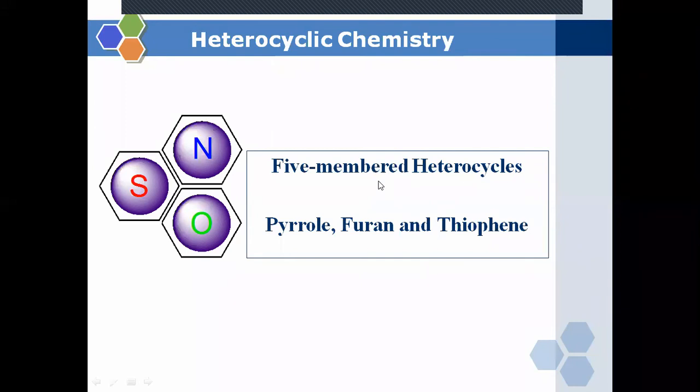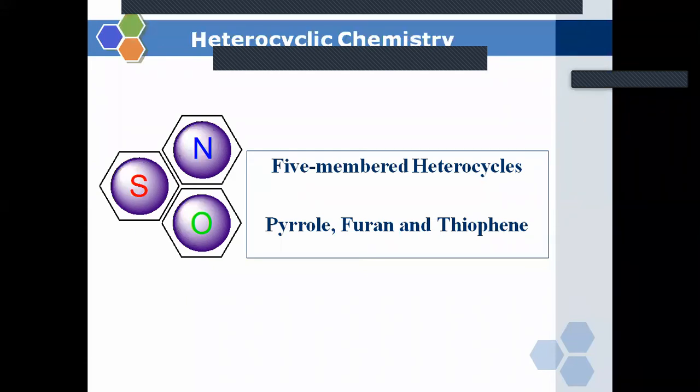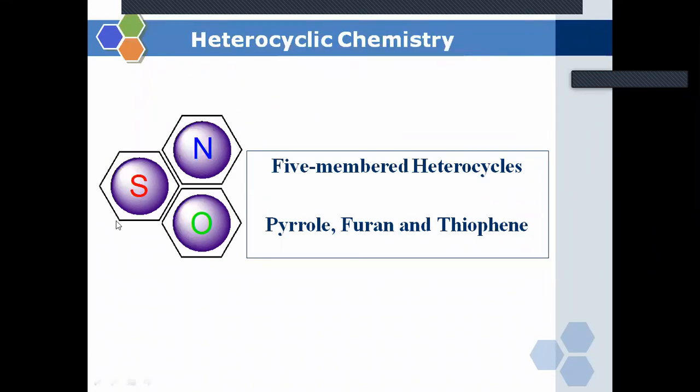So what is the meaning of the word five-membered heterocycles? That means we know the definition of heterocyclic compounds. These are cyclic in nature, and in that cyclic compound, one or more of the carbon atoms will be replaced by the presence of a heteroatom. This we know. Now, in today's lecture, we are going to cover some of the five-membered heterocyclic compounds.